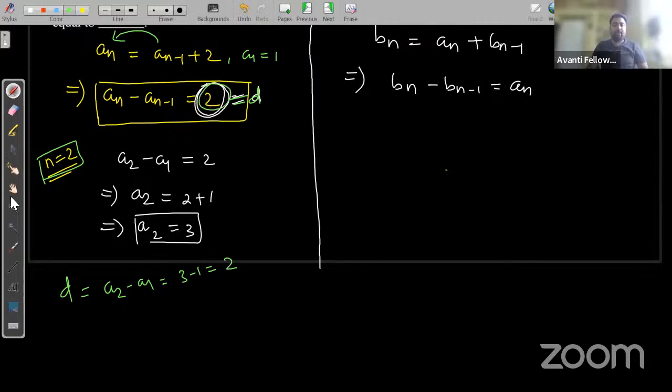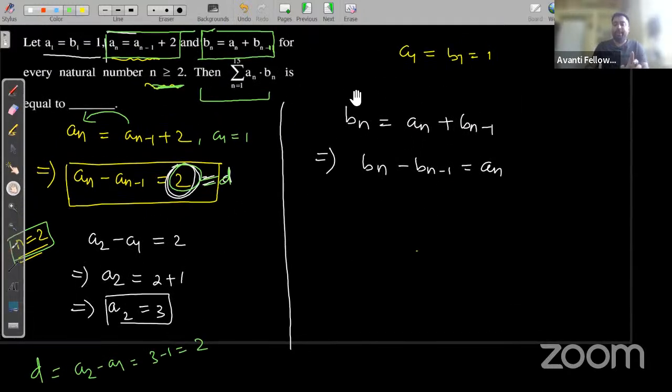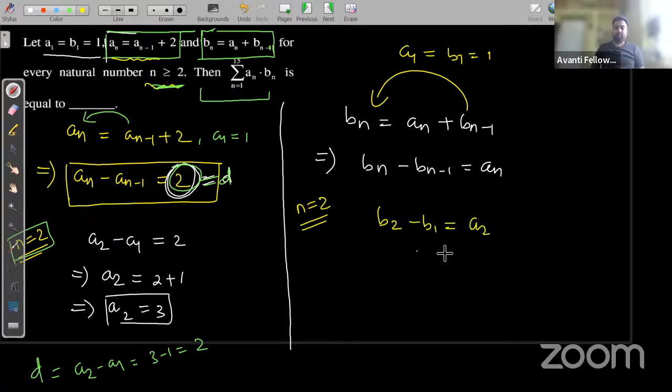Similarly, for the second series, for the second information, what I'm doing: if I take this b_(n-1) to this side, what we are getting is b_n minus b_(n-1) is equal to a_n. Now if I put n is equal to 2 here, I'm getting b2 minus b1 is equal to a2, right?